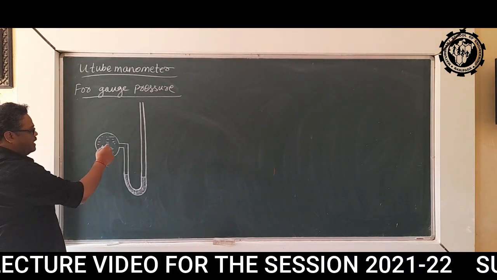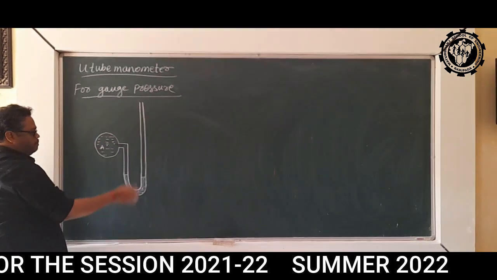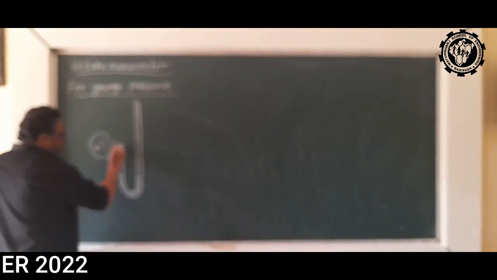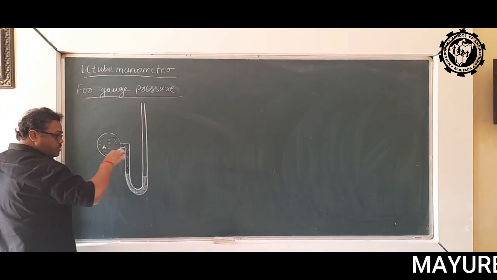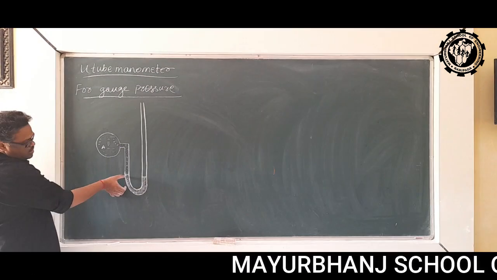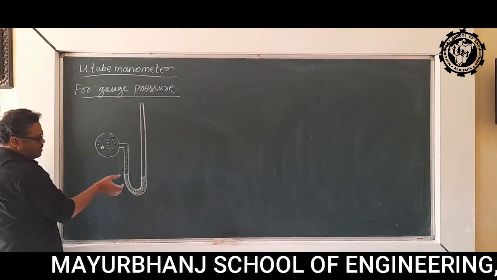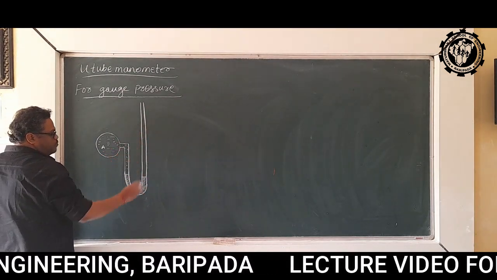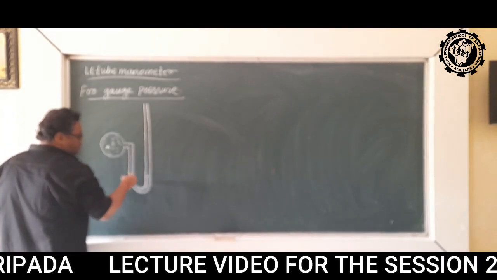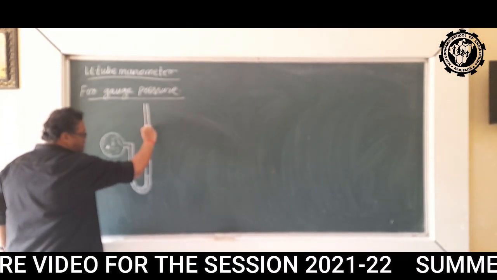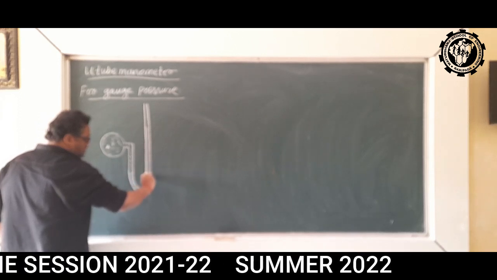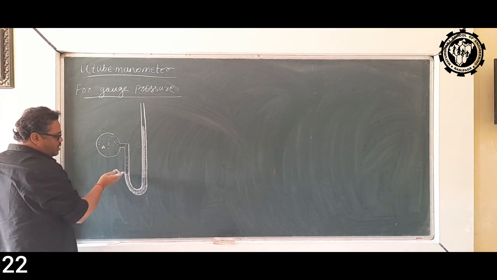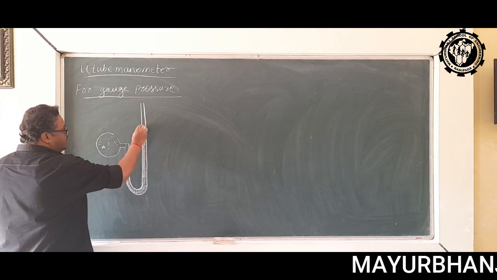But when we attach it to point A, its pressure will exert some pressure on the liquid column on the left side, and because of that this will go down and this will go up. I am not drawing the down movement, but let's assume that this has gone a little bit down and this is going up.